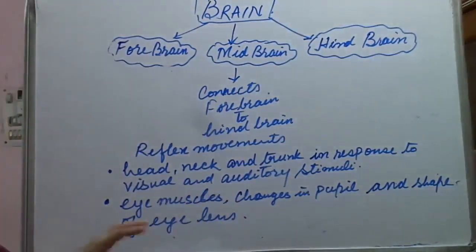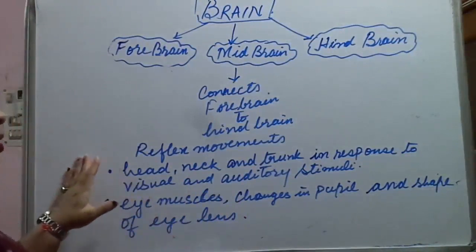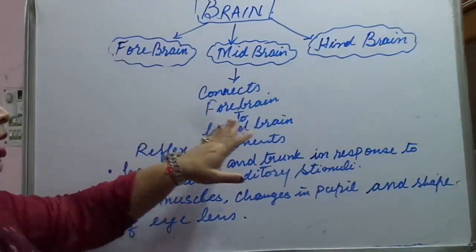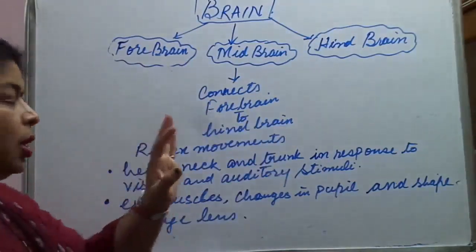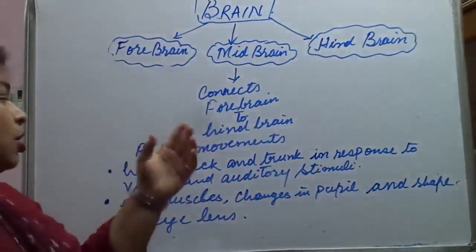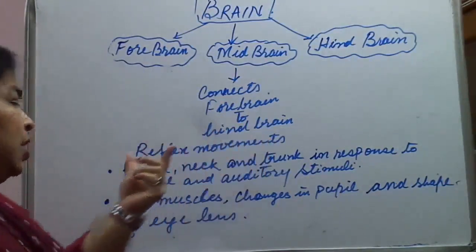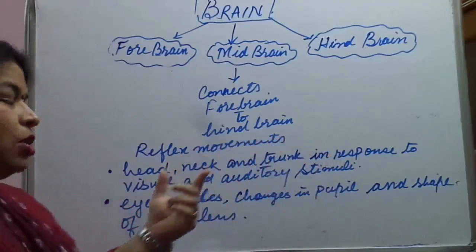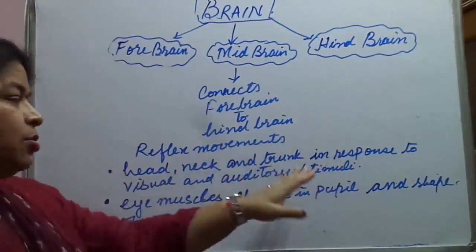So let us again recapitulate. What are the functions of the midbrain? It connects the forebrain and hindbrain. Then it also controls the reflex movements of the head, neck and trunk in response to auditory and visual stimuli.